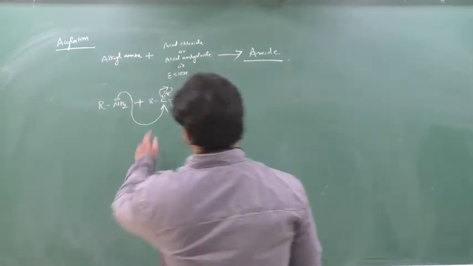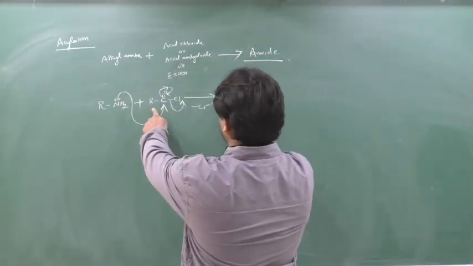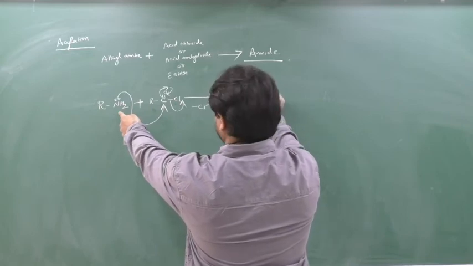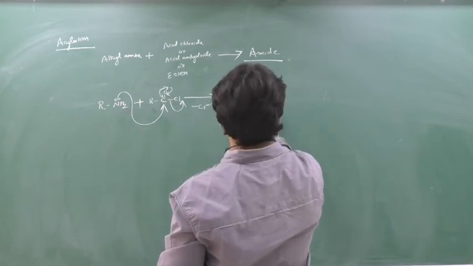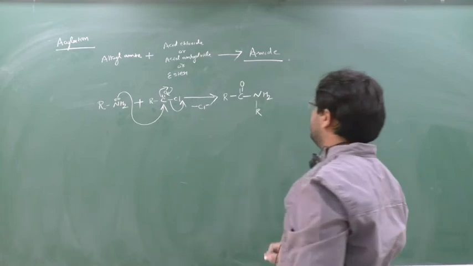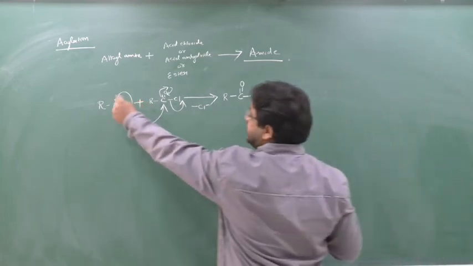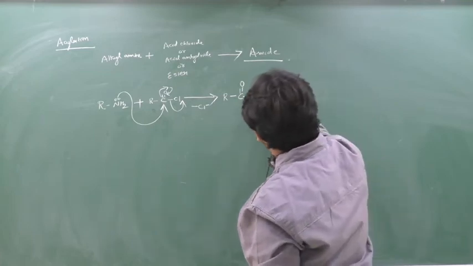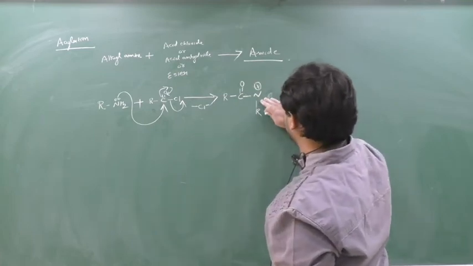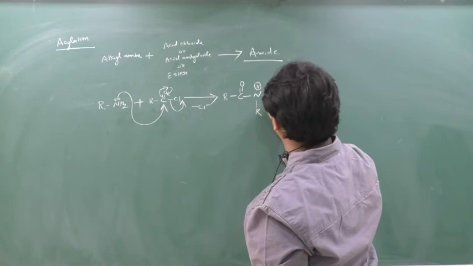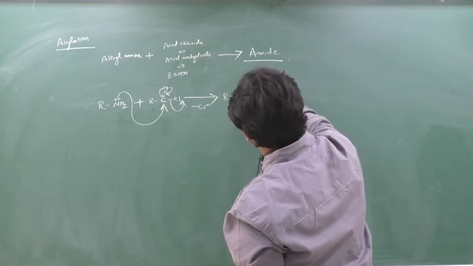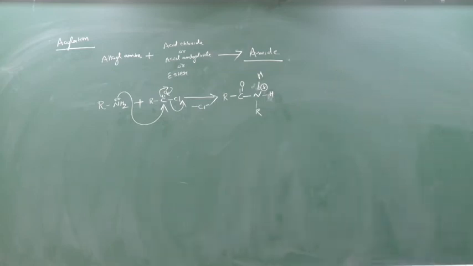Here R, C double bond O, and nitrogen will come with its two hydrogens and R, attached to this carbon. And the one who gives the electron creates a positive charge, so here a plus charge. This will be the form.